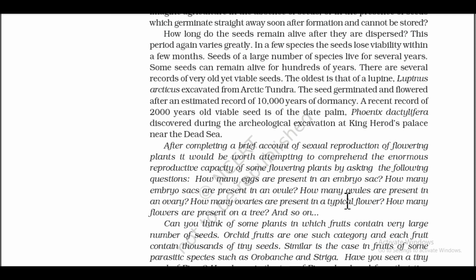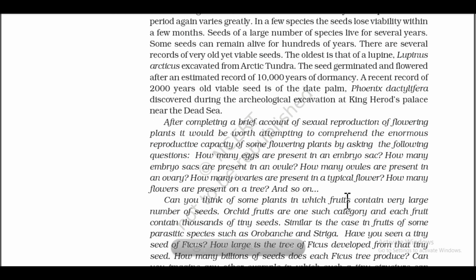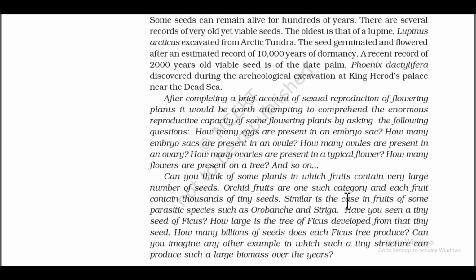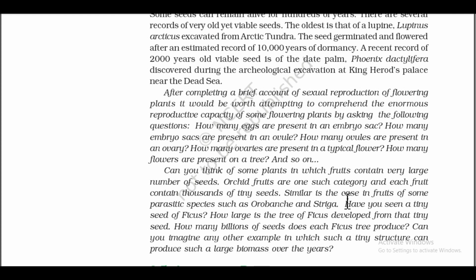The oldest is that of a lupine, Lupinus arcticus, excavated from Arctic tundra. The seed germinated and flowered after an estimated record 10,000 years of dormancy. A recent record of 2,000-year-old viable seed is of the date palm, Phoenix dactylifera, discovered during the archaeological excavation at King Herod's palace near the Dead Sea.